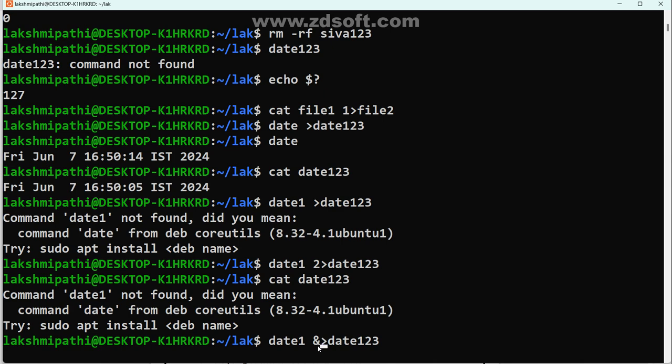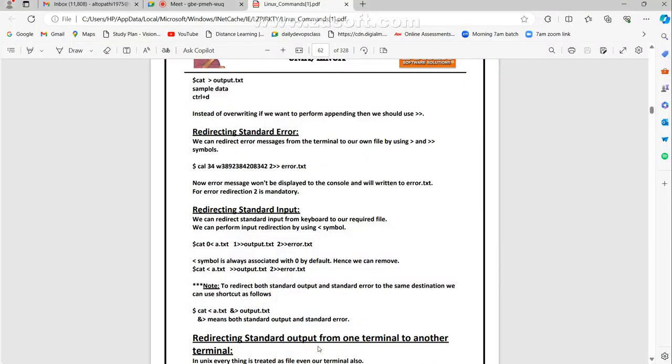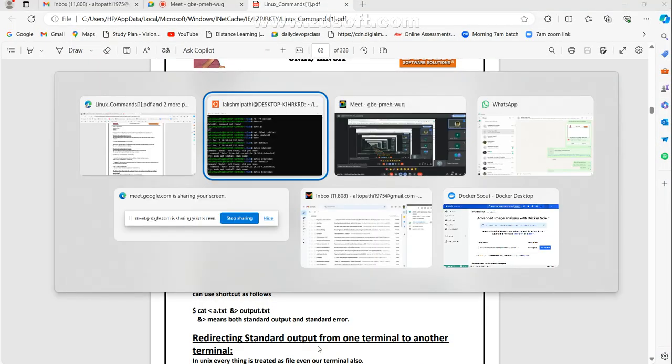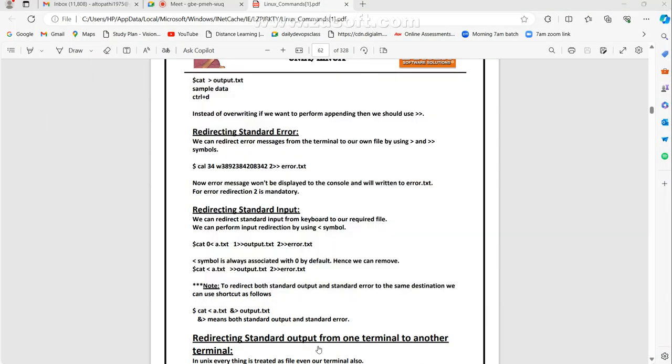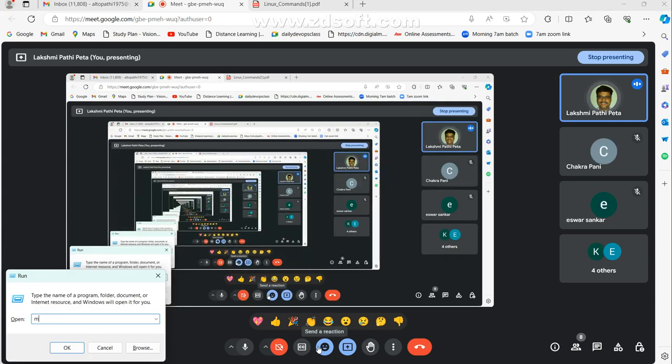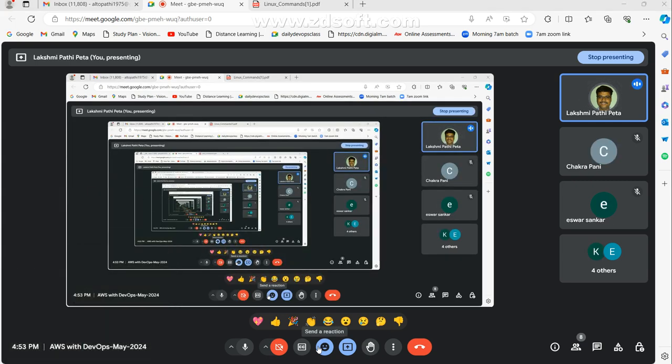Status code is other than 0. Just listen. I am going to give clarity. Where is my MS Paint? Did I open MS Paint? No, I think Windows key or MS Paint. Now everybody try to understand here.